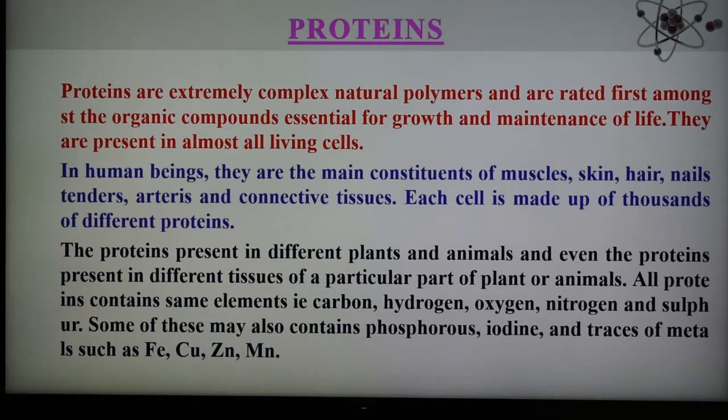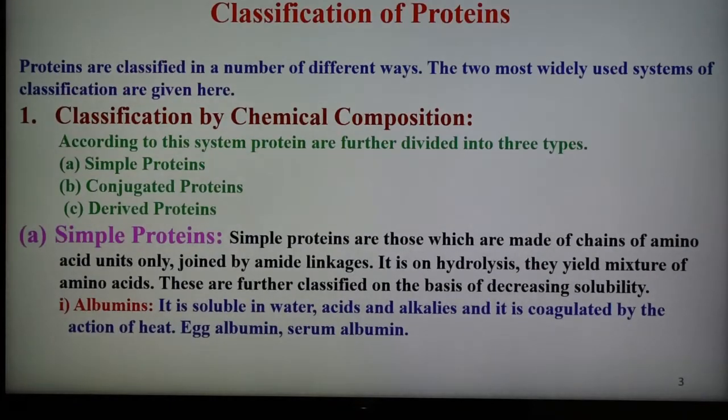So protein is very essential for the growth of plants and animals, and protein can be classified into different parts depending upon different ways. Two important, widely used systems of classification are given here. The first is the classification by chemical composition. On the basis of chemical composition, we can classify protein into three different types: one is simple protein, second is conjugated protein, third is derived protein. We are discussing these with examples, and the first part is simple protein.